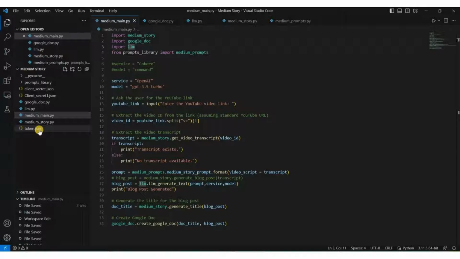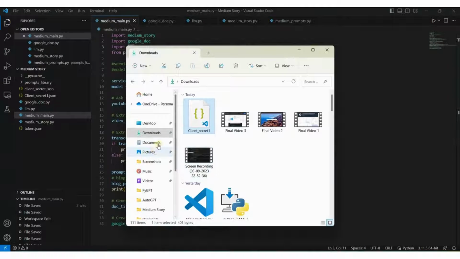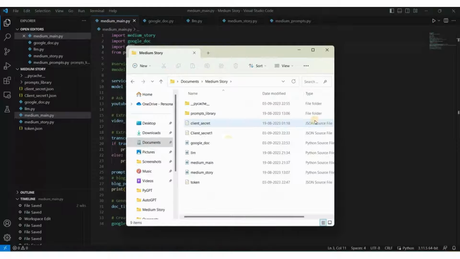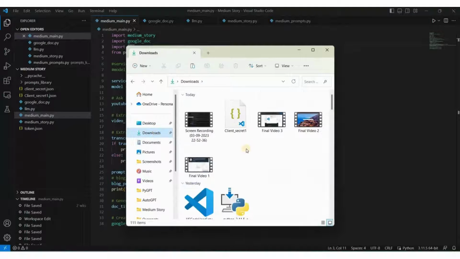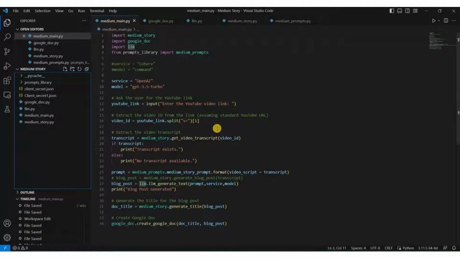from here, right? So what I can do here, I will go to the file manager, and then after going to the file manager, I will go to the documents. And after going to the documents, I'll go to the medium story folder, and then I will just cut this one. I'll remove this one and I'll put it in the download folder, and I'll paste it here. Okay, now you will see that the token file is not here, right? Now we can safely run this program.